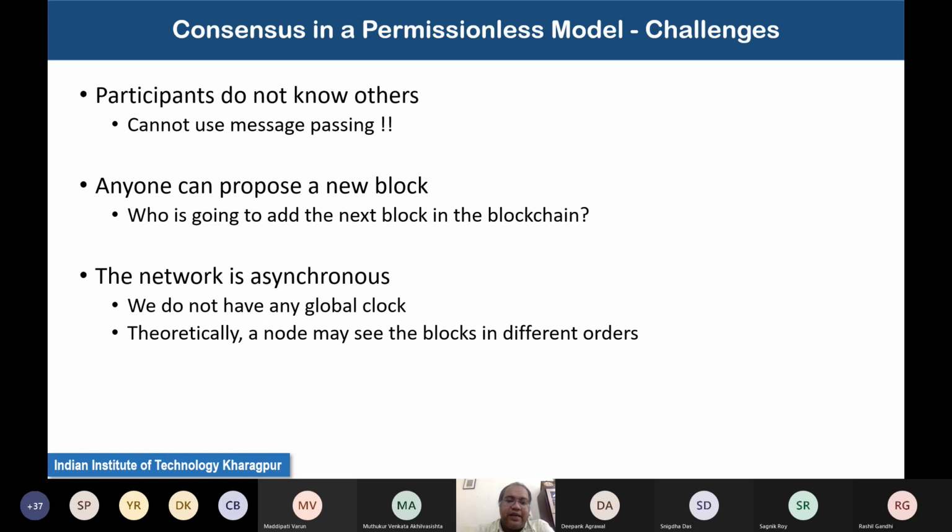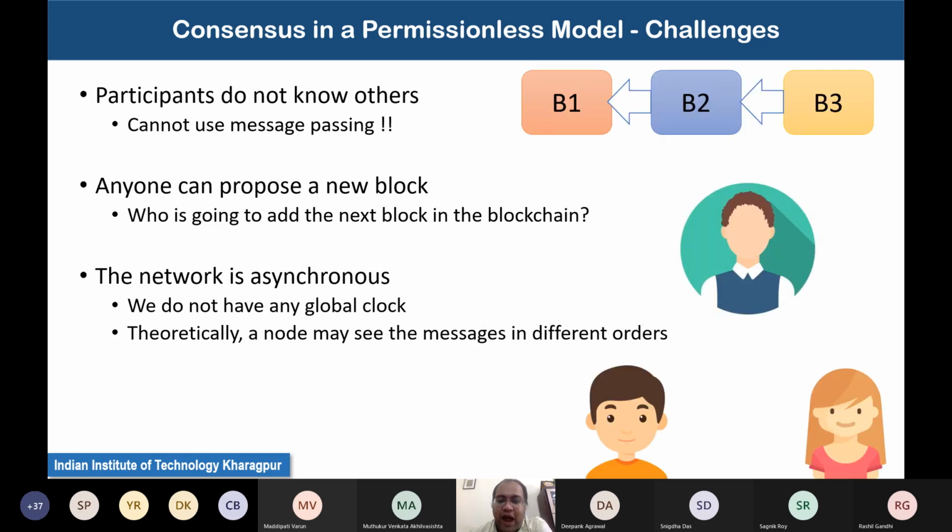And theoretically, this is an interesting property of an asynchronous network, or rather, something that an asynchronous network doesn't guarantee: that you may see different blocks or different messages in different orders. So for example, you have a blockchain like this. After block B1, block B2 has been mined, and block B2 is pointing to B1, and then block B3 is mined, and block B3 is pointing to B2.